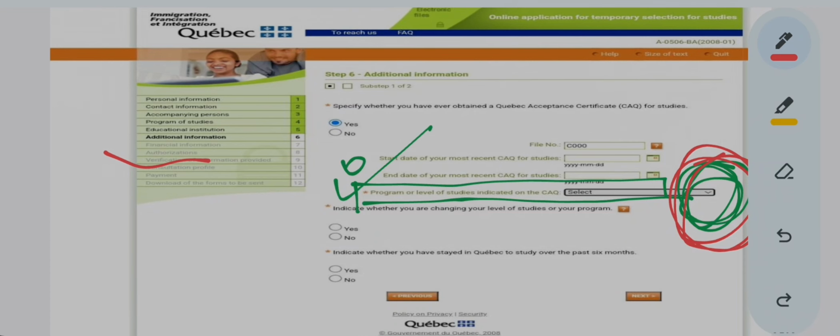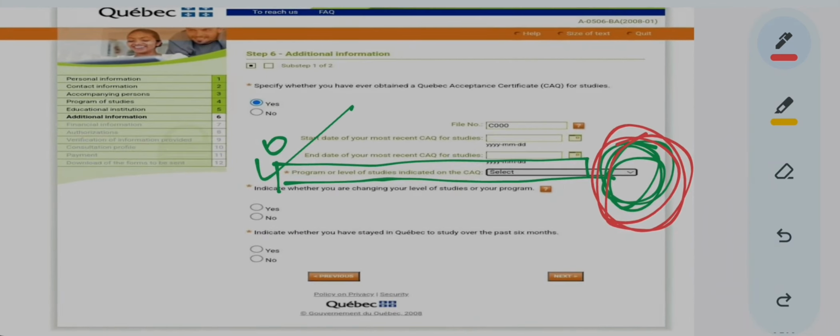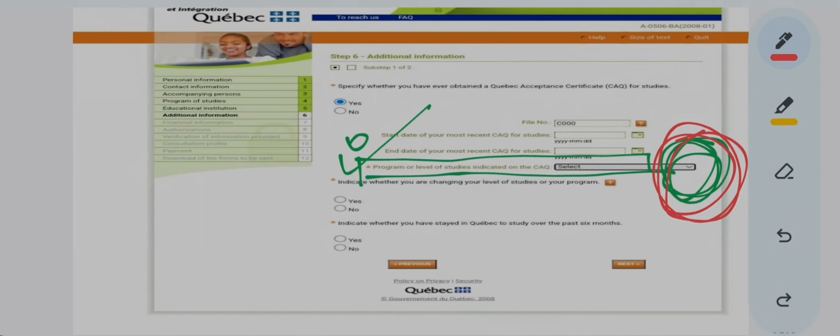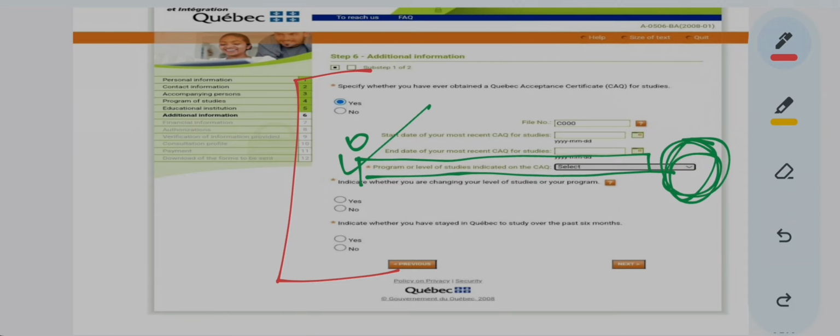So there you select whatever information is there in your previous CAQ MIFI letter. Just read it, don't select randomly. You have to go through your previous CAQ letter to fill in the information on this page.